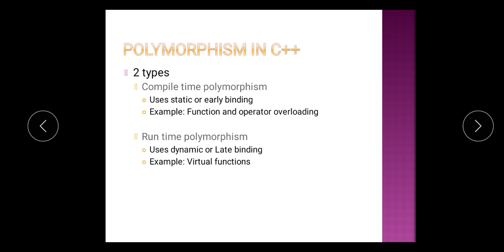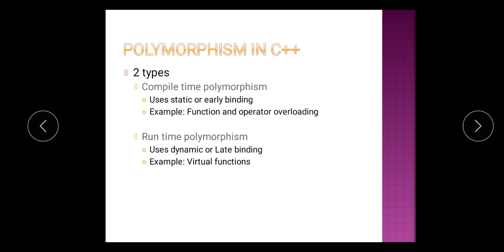That means the functions get compiled at compile time only, or they get bound with the memory at compile time only. That is called early binding. Examples of compile time polymorphism are function overloading and operator overloading.